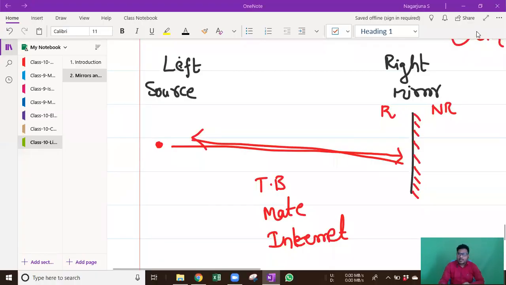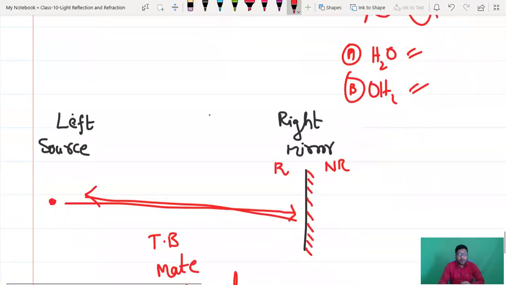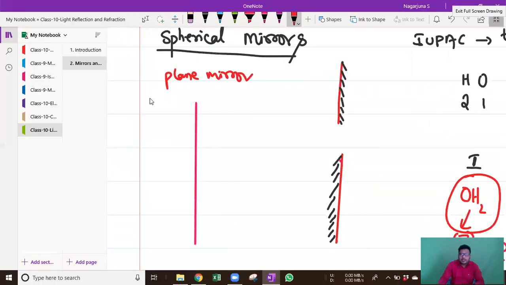Now let's continue with the mirrors. I told you there are two types of mirror. Still I didn't tell. Of course, this is spherical mirror, normal mirror. Normal mirror in the sense it is plane mirror. If you take a plane mirror, which side do you have to draw lines and which side do you have to leave? I think you have an idea, right?